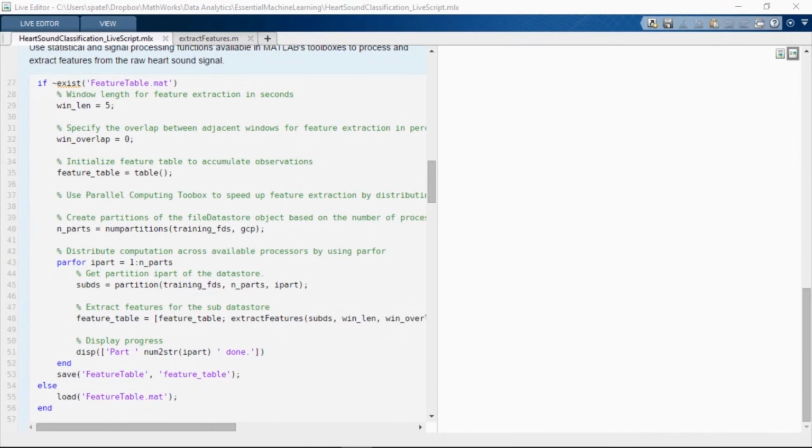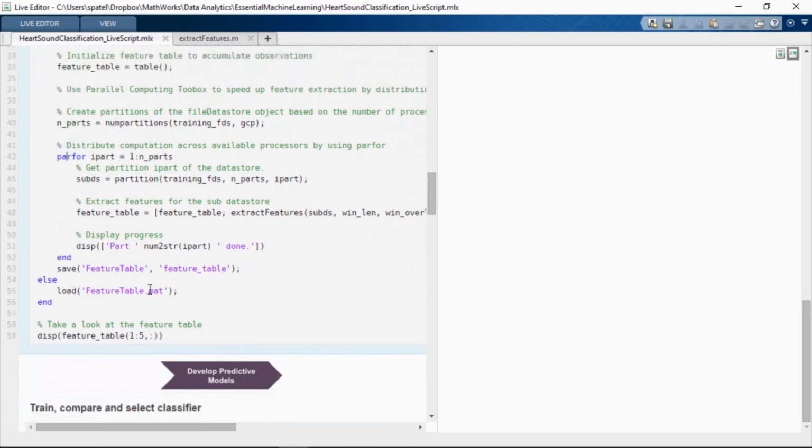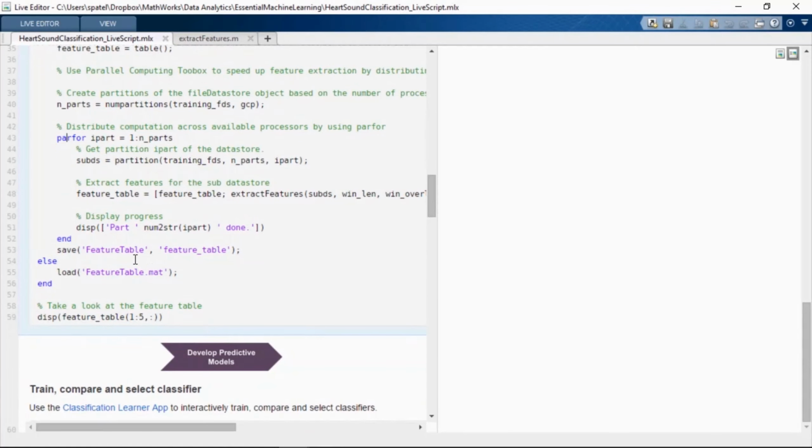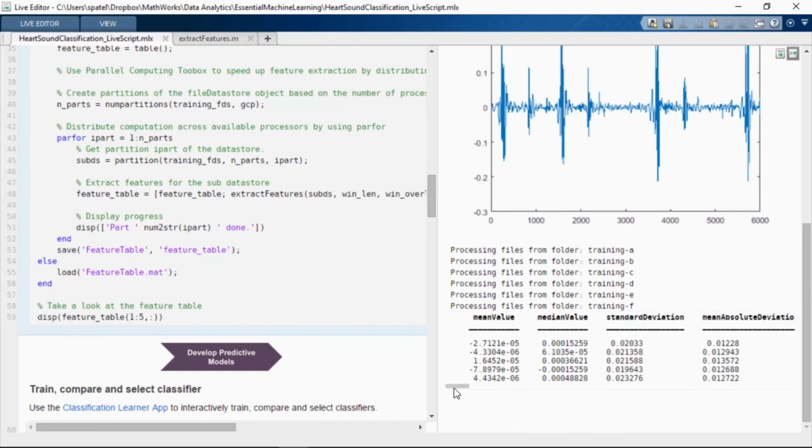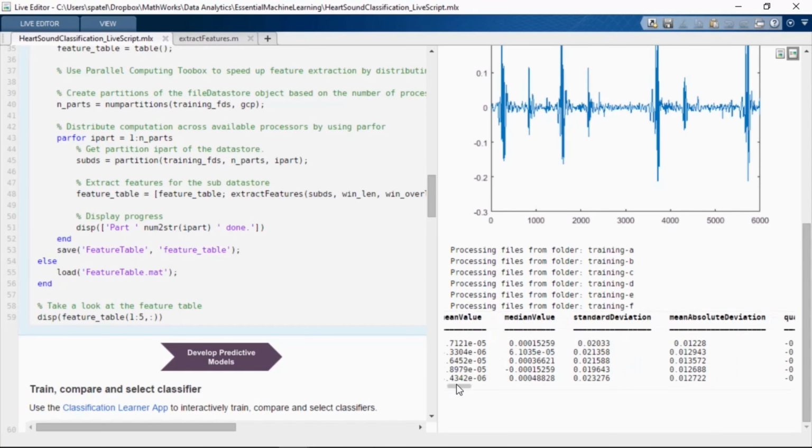So let's go back to the live editor where we extract the features from our dataset. Depending on how many features you are extracting and the size of your dataset, feature extraction can be a time-consuming step. In order to speed up feature extraction, we're going to use parfor from the Parallel Computing Toolbox to distribute computations across all the cores, either locally or on a computer cluster. For this example, I have computed the feature table earlier, so I skip feature extraction and load up the precalculated feature set.